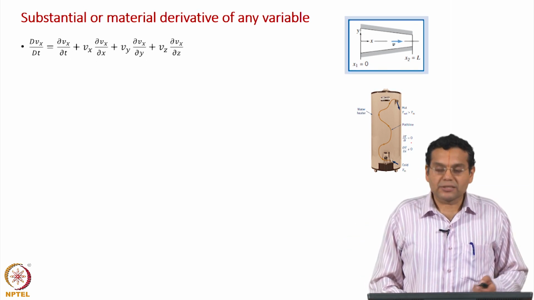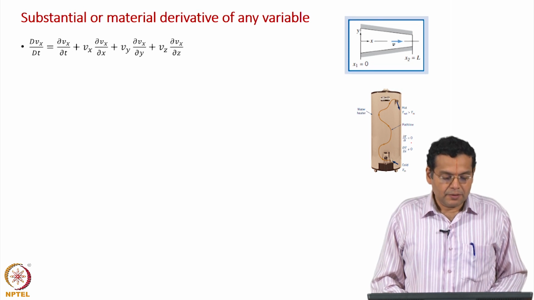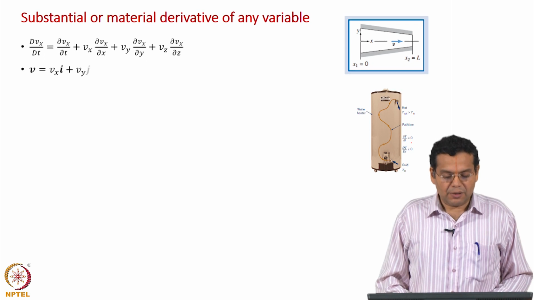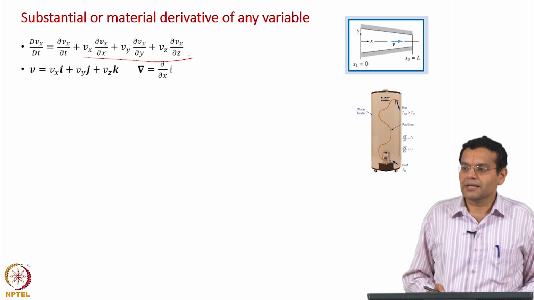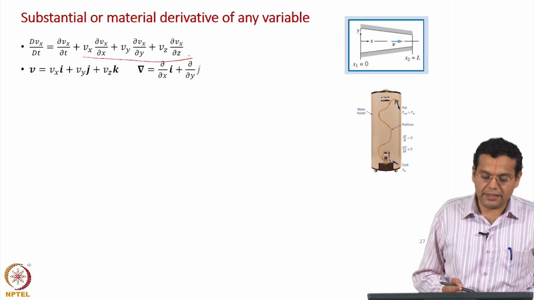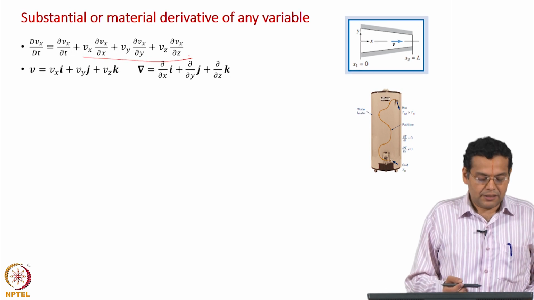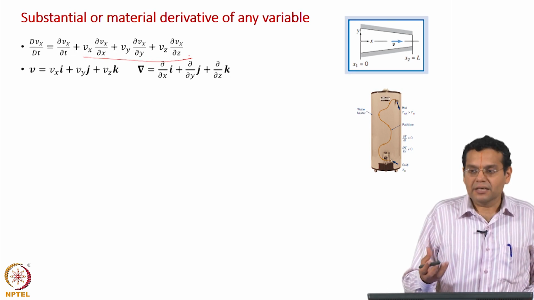Now, of course, this is the x component of the velocity, DVx by Dt, the substantial derivative of the x component of velocity. Okay. Now, this combination of terms can be represented in terms of vector notation. Okay. Just to slightly introduce you to vector notation, so that the expressions become very simple and elegant.